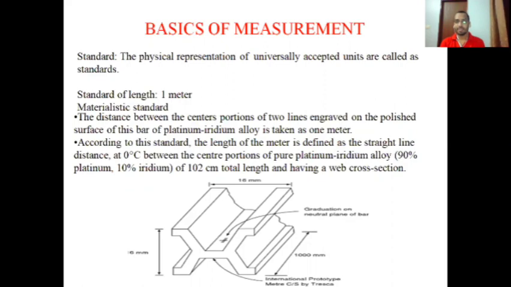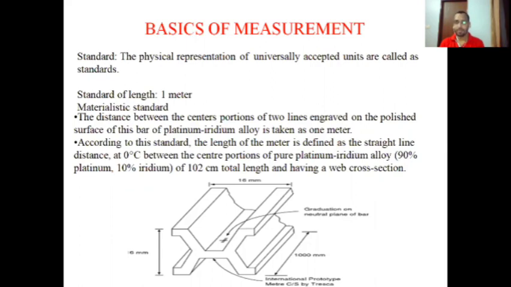Platinum is 90% and 10% is iridium. On this rod, two parallel lines are engraved at 0 degrees Celsius, and the distance between these two parallel lines is considered to be 1 meter.